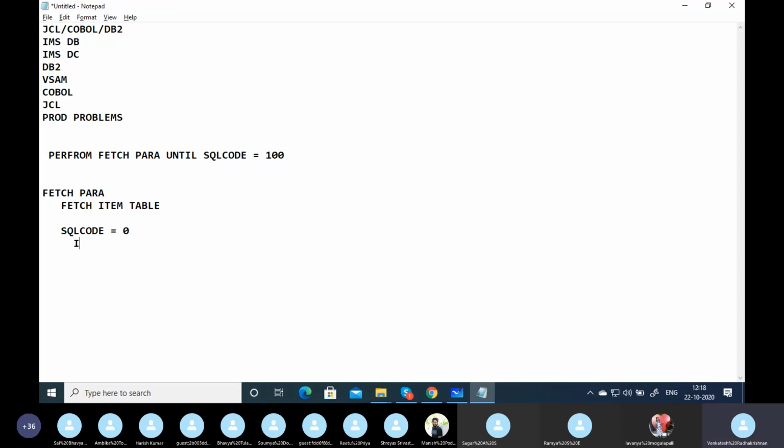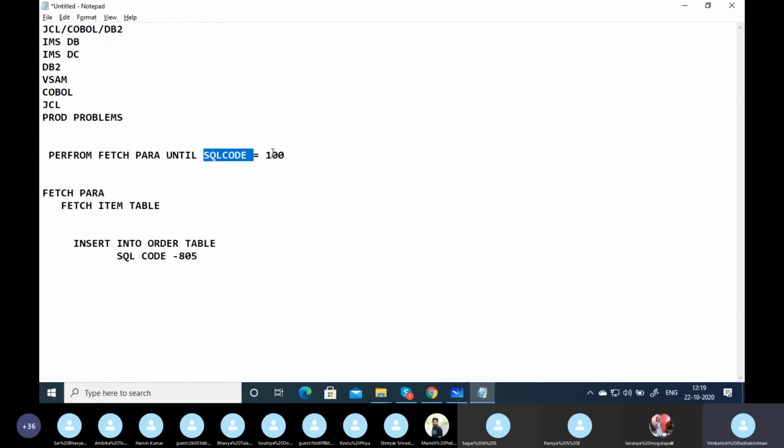Okay, now we are trying to insert into the order table. Suppose it's a duplicate, it will give -803. Or if it has some other error, say -805. So now the SQL code is -805. Assume you are not checking this at all, just fetching and inserting. It is going to give only -805 every time.